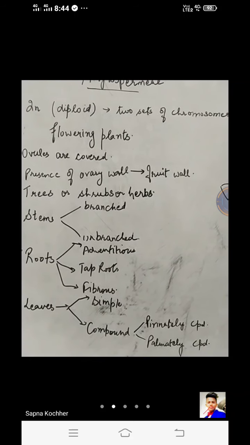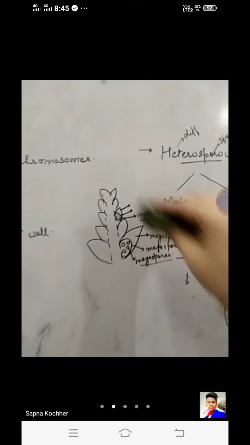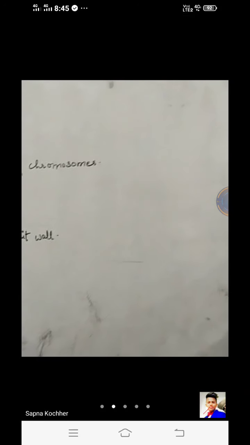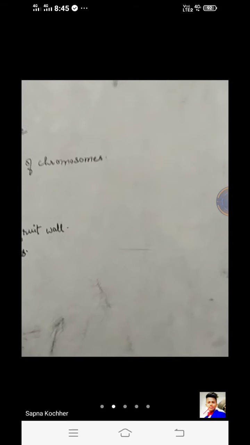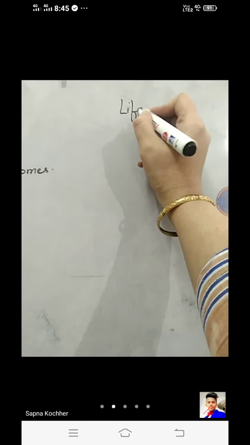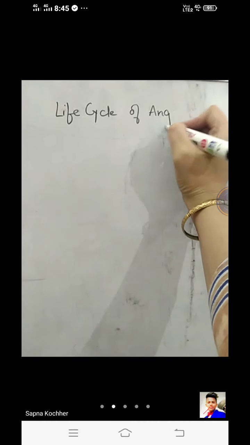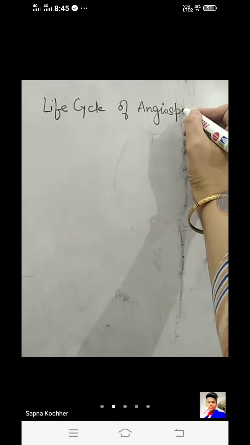Coming to the reproductive part, that is the flower. The structure of the flower is very clear to you all. Now coming directly to the life cycle, we'll be discussing the parts of the flower as well as the different structures, and how the gametes are produced in angiosperm plants. Okay, clear? So coming to the life cycle of any flowering plant of angiosperms, we are just making it general.